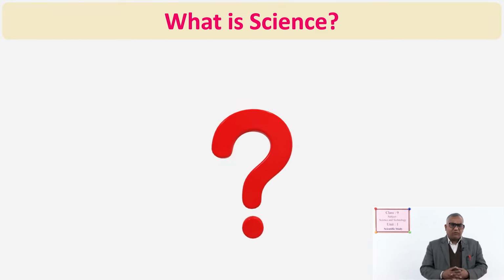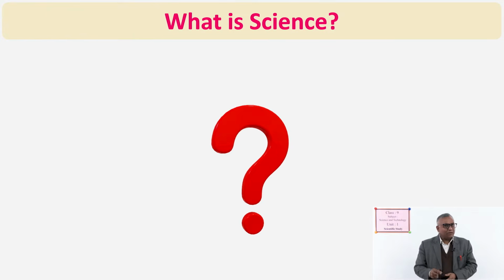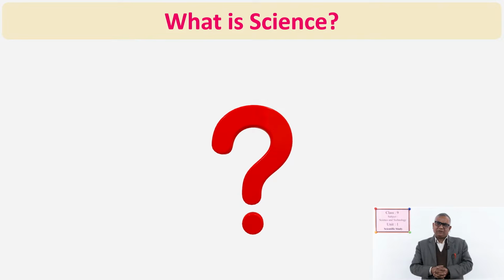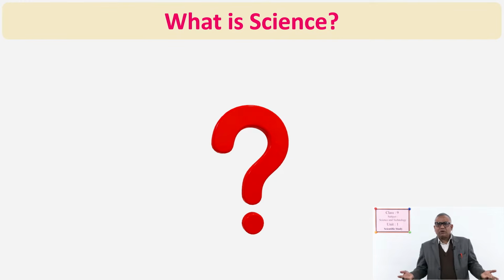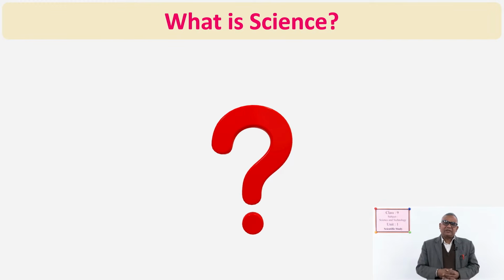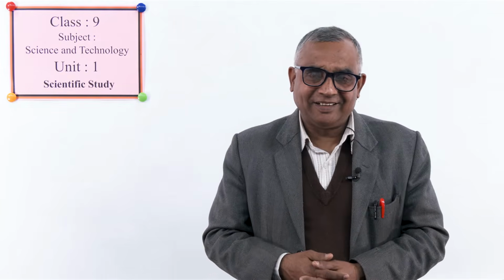At first we should know what is science. You write a few words about it. What do you know about science? There are many events around us, many processes around us, much knowledge around us. So, which of them is science? How can you say that yes, it is science, it is not science?